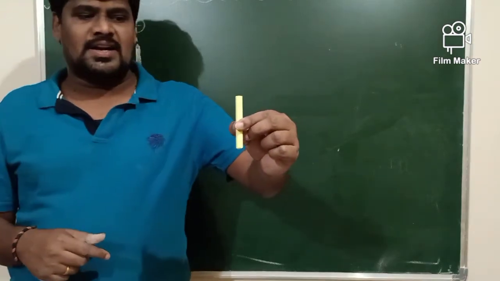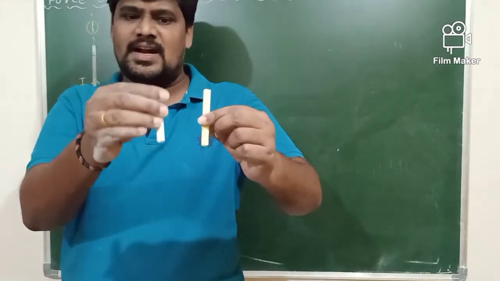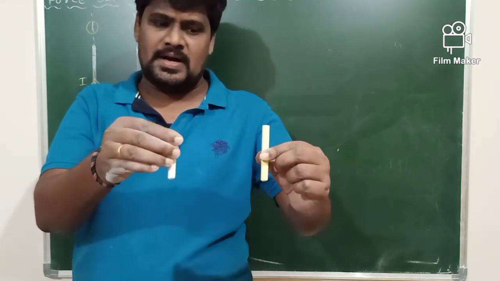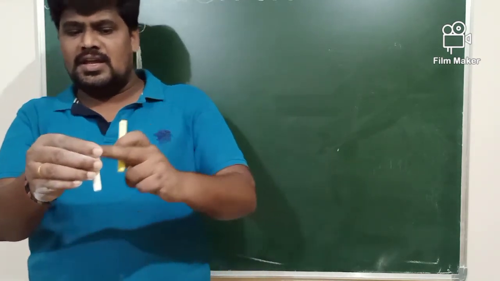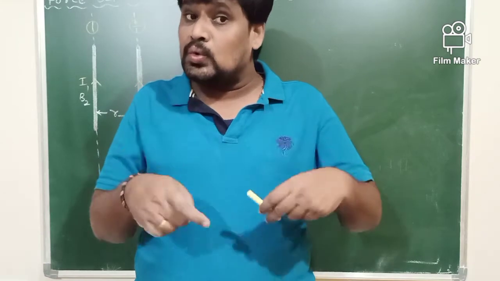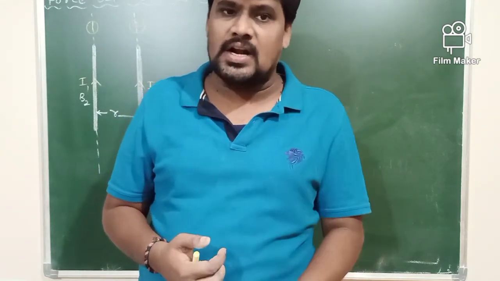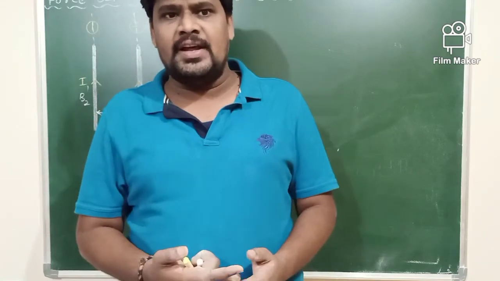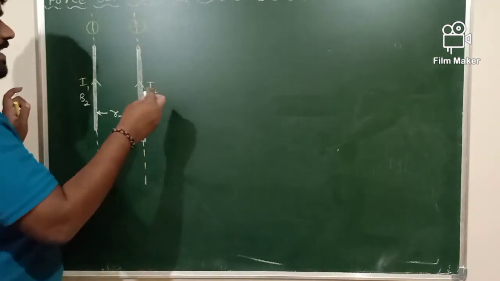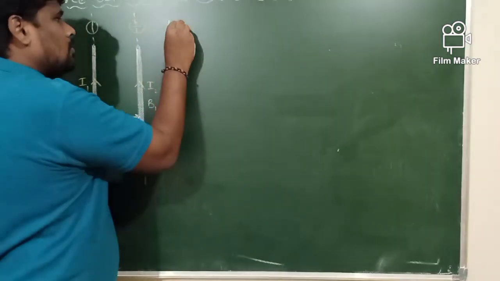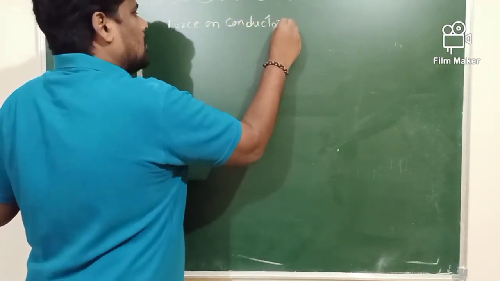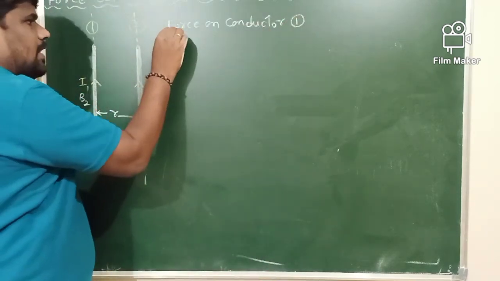What is happening is that one conductor is producing the magnetic field, and the other conductor is present in the magnetic field of the first conductor. This conductor is present in the magnetic field produced by that conductor. So generally one conductor produces the magnetic field and the other conductor experiences the force. Here, first I will calculate the force on conductor 1, given by